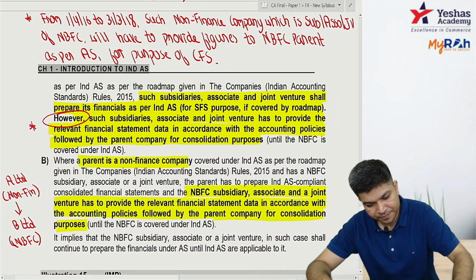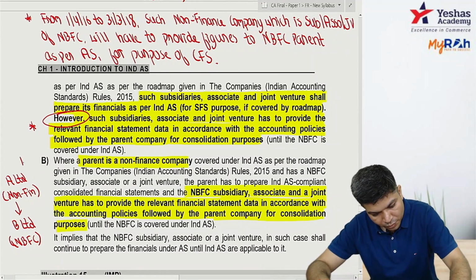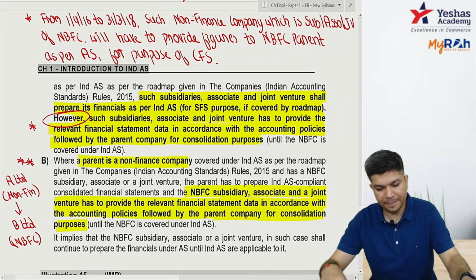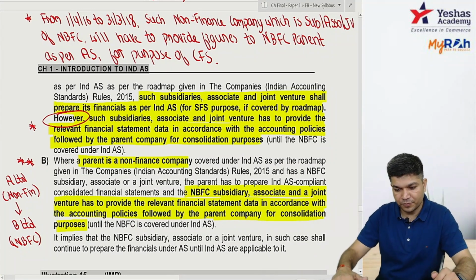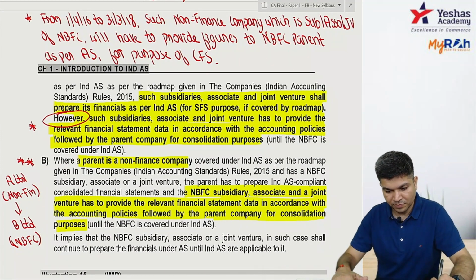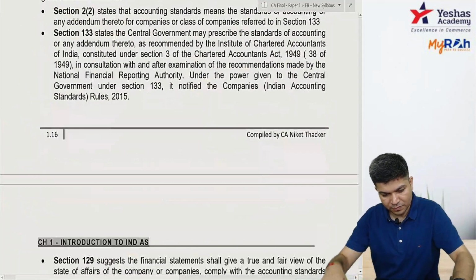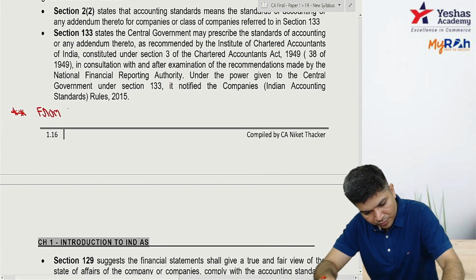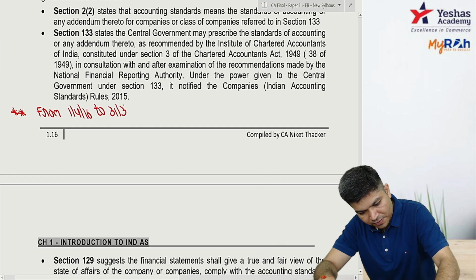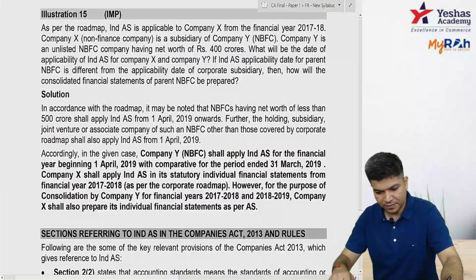I put here 2 stars and I write down below, from 1/4/16 to 31st March 18.